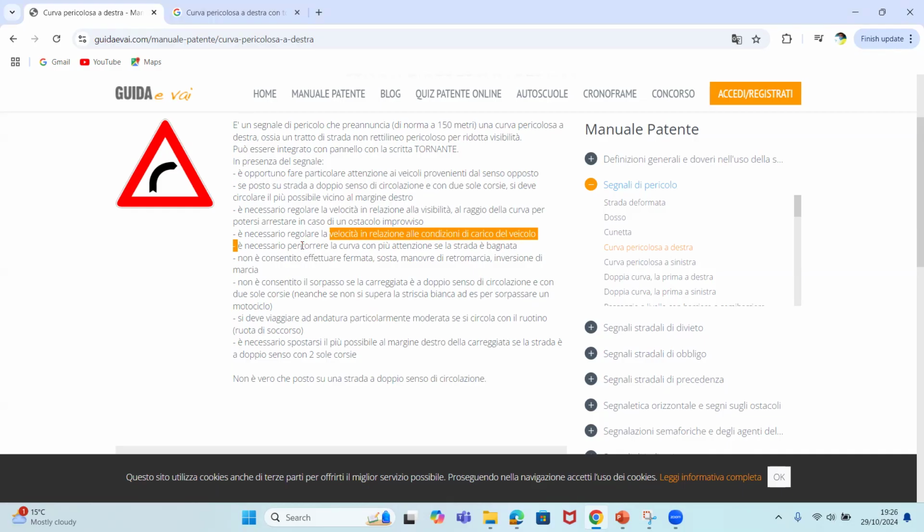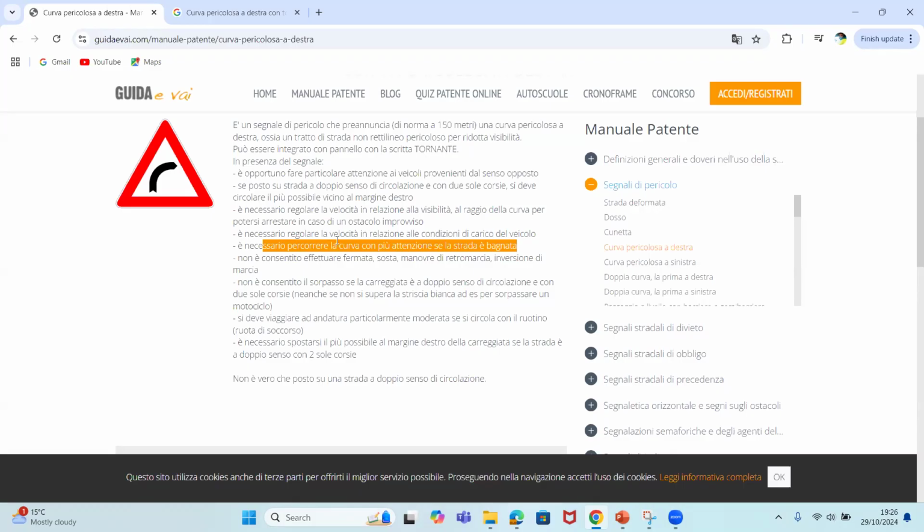È necessario percorrere la curva con più attenzione se la strada è bagnata. And na vero, yes. È opportuno, è necessario percorrere. Now, this is what percorrere means. They can use the word circolare. They can use the word marciare. All of them mean the same thing.